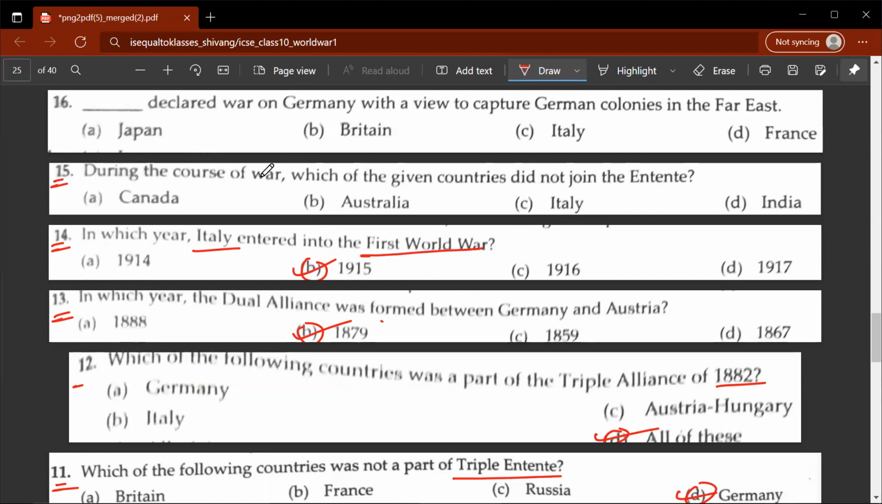15th question, during the course of war, which of the given countries did not join the Entente? So what do you think is the correct answer? The correct answer would be D, India.